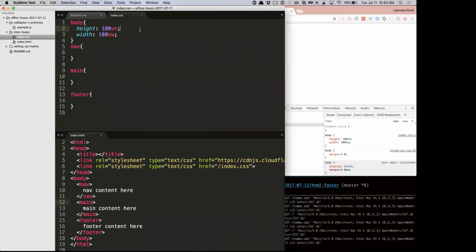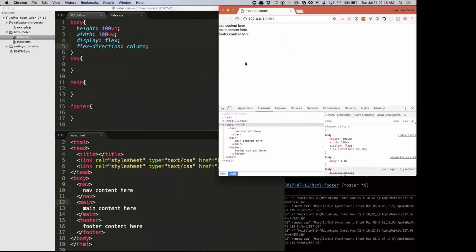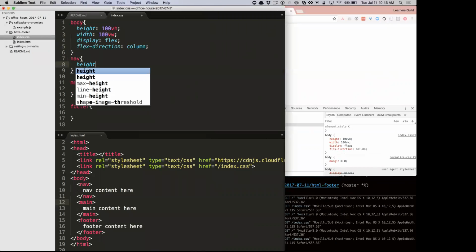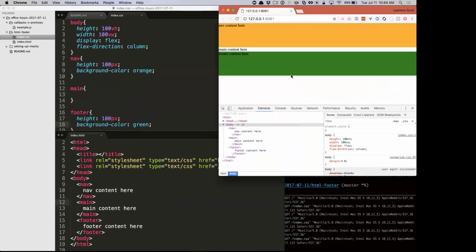So now we also want to make the body display flex and then flex direction row. No, column. Cool. It doesn't look any different, but if we start giving these folks some height, we're getting a little closer.